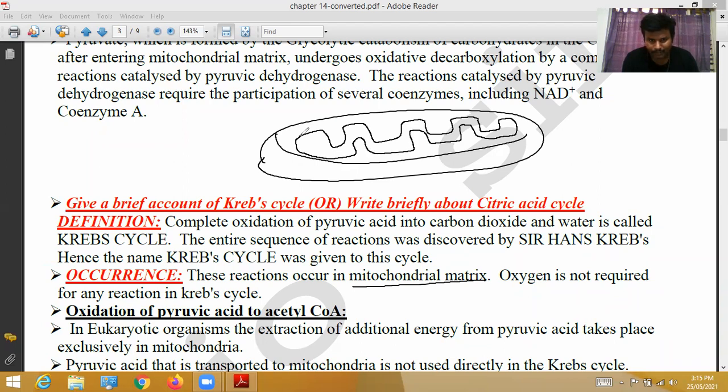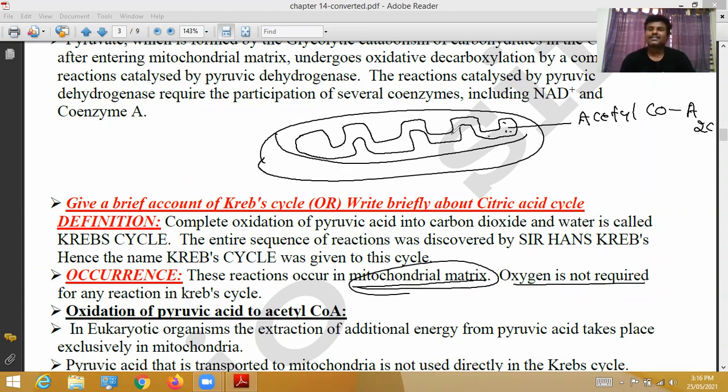In this mitochondrial matrix, as I said in the earlier events, pyruvic acid is oxidized and acetyl coenzyme A is formed. Those events take place in the mitochondrial matrix. Acetyl coenzyme A is formed with 2 carbon atoms, and its further reactions also take place in the matrix. Oxygen is not required. If oxygen is available, nothing happens. That's all.